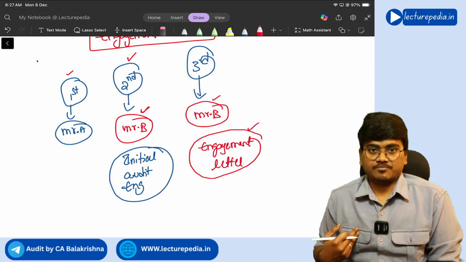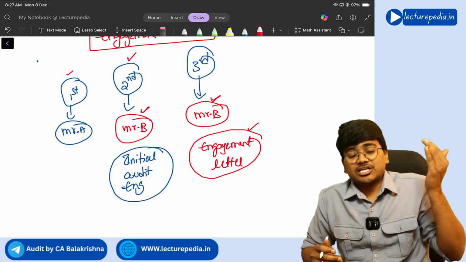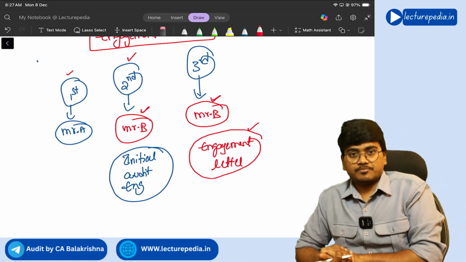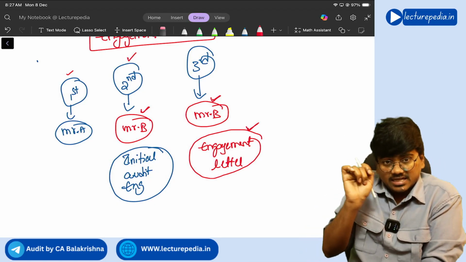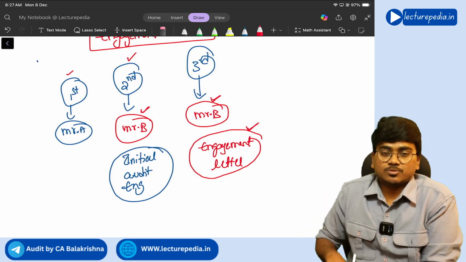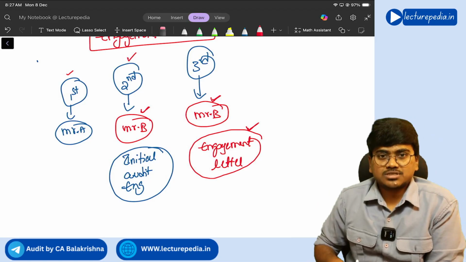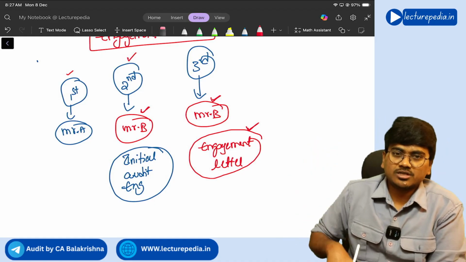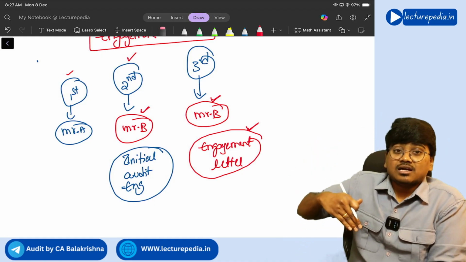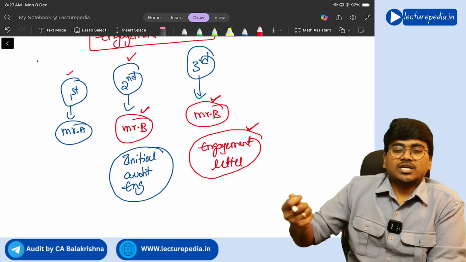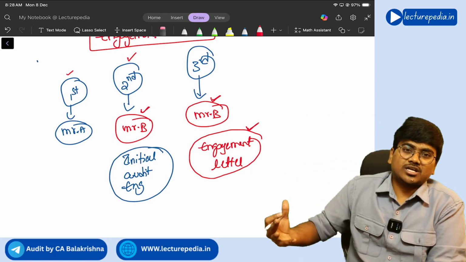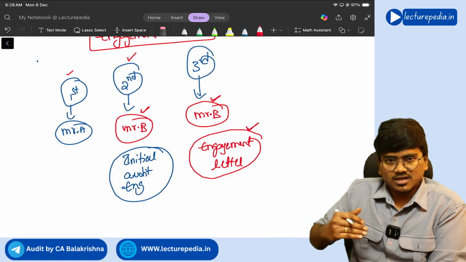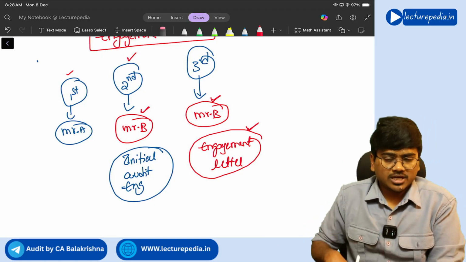If Mr. B feels that management in the previous year has not understood the scope and objective of audit properly, then he will give a new engagement letter, by writing down the scope in detail again. Or if there is a change in the circumstances, or a change in the size or nature of the entity, then also a new engagement letter will be given. Or if there is a change in the top management of the company, then also a new engagement letter will be given. If there is a change in the ownership of the company, then also a new engagement letter will be given. Like this, based on the circumstances, if it is required, a new engagement letter will be given.